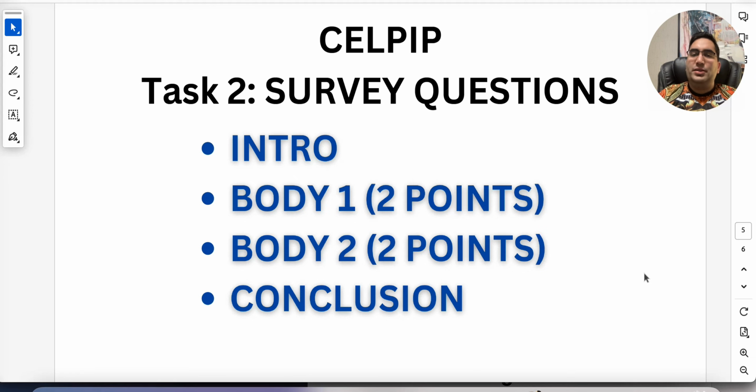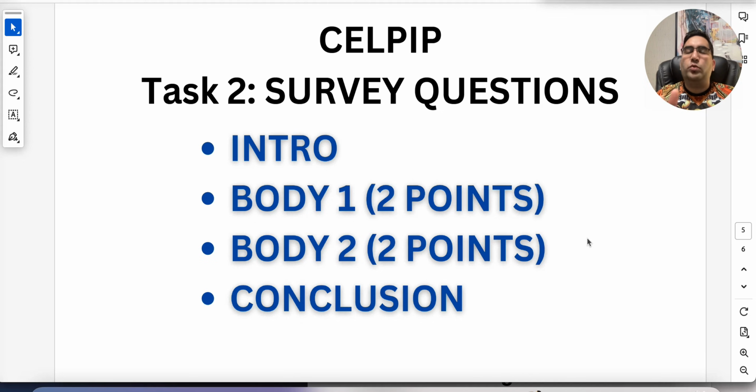And here is another good structure you can do, and at the end I'm going to tell you which one is better. In this type of structure, you have the same thing essentially, 4 paragraphs. Your intro is going to have your opinion, your conclusion is going to rephrase your opinion. So same thing there, no change. However, the change is in body 1 and 2. So in body 1, you have 2 points that support your opinion. Body 2, you have 2 points again that oppose the other opinion. So this is the biggest difference.